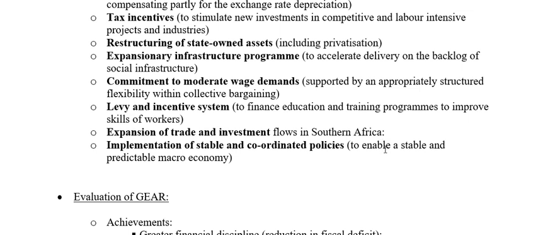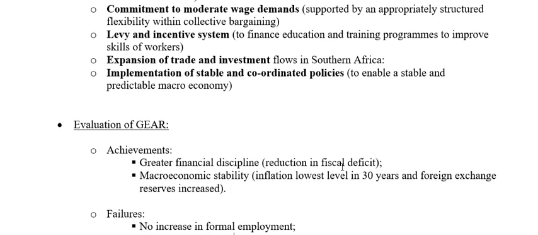And then lastly, implementation of stable and coordinated policies. Again, coordinated policies meaning that whatever policies the government is making use of, they all work towards the same goal. If you have two policies working against each other, they are not going to reach their objectives. The government is going to fail, the public sector is going to fail. The policies need to be coordinated and support each other so that they can reach their objectives.